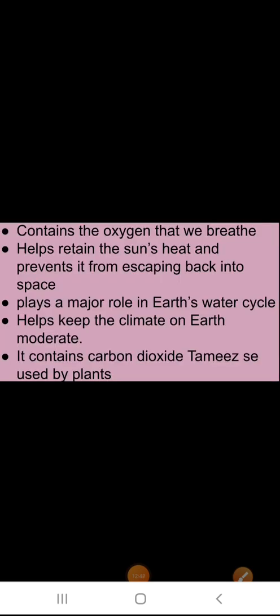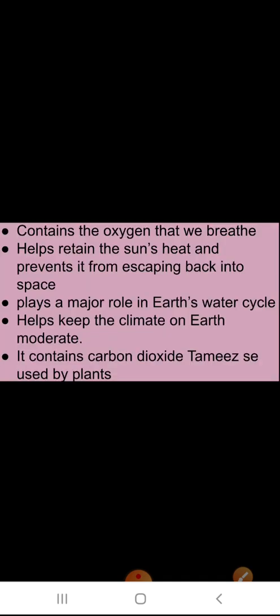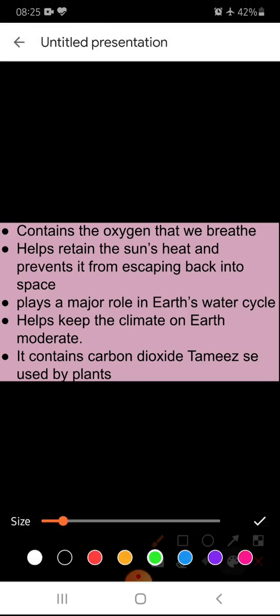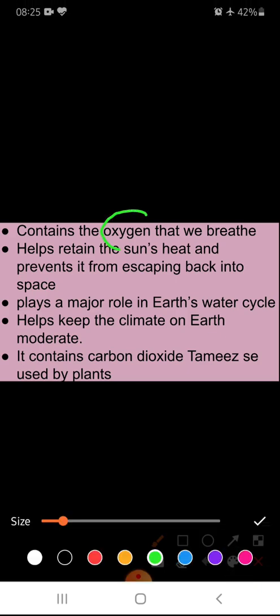Now we will study the importance of atmosphere in this lecture only. We have time now. Importance of atmosphere. Now we all know that atmosphere is very important for us because what is it providing? It is providing us oxygen, that we breathe, and that is important for our survival.